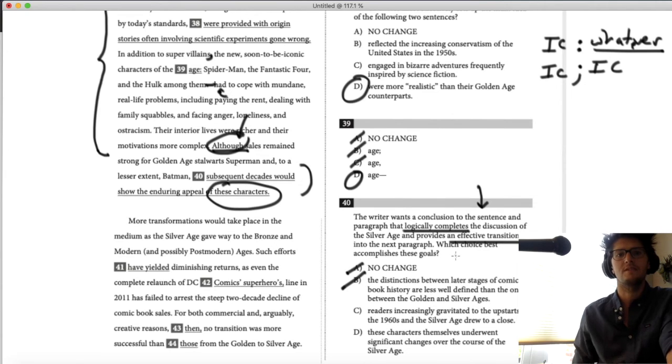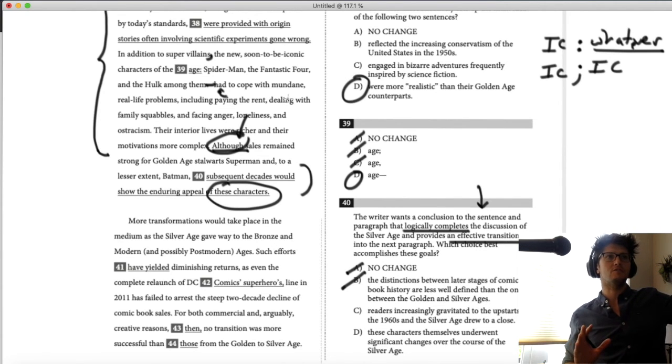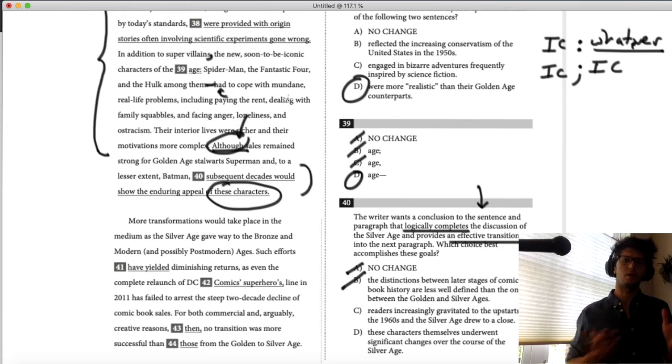It doesn't make sense to say, although the sales remain strong for the really old guys, there's less of a definition between other groups. The word although stops meaning anything in that situation. So the keyword is although. That's a word that connects sentences. Look, this one makes sense. And so does D. Both of these make sense.